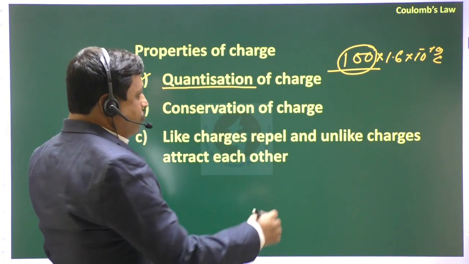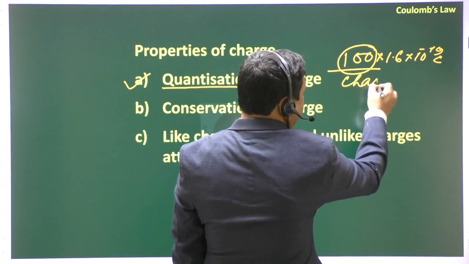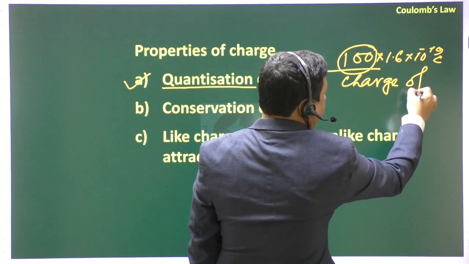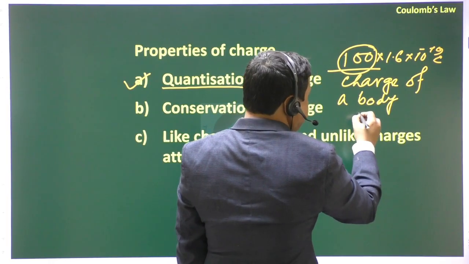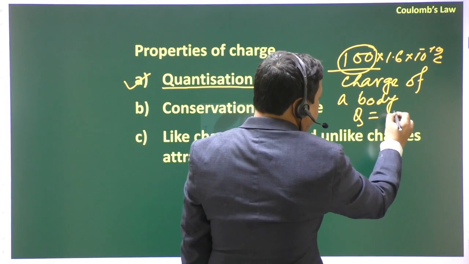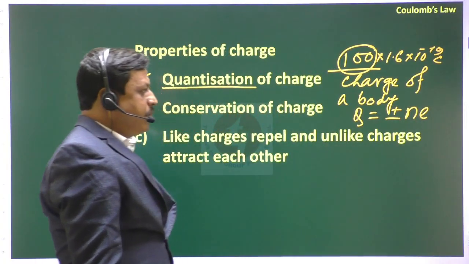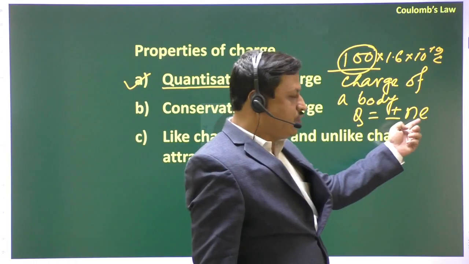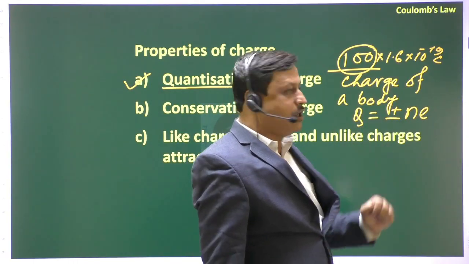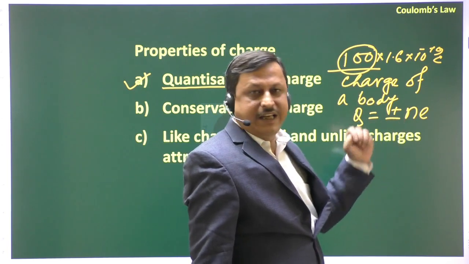That means we can say that the charge of a body is Q equals plus minus n into e, where e is the charge of an electron, which is 1.6 into 10 to the power minus 19, and n is an integer.